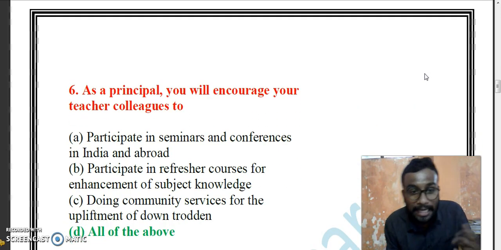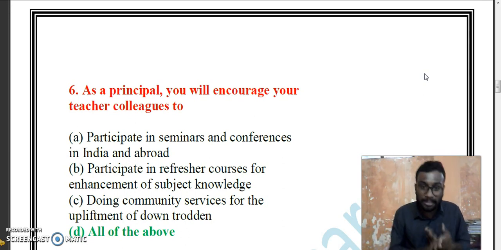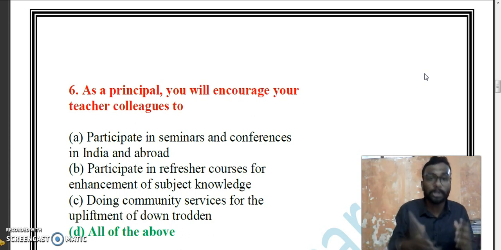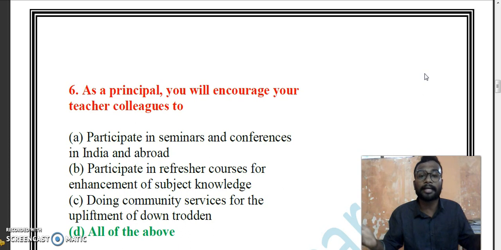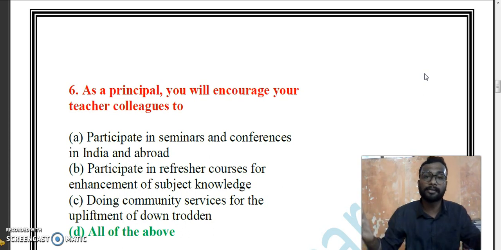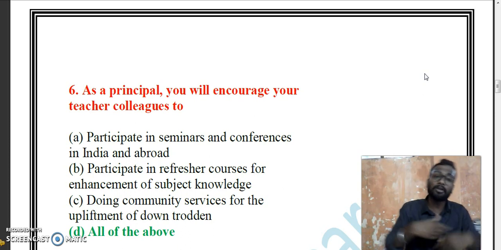As a principal, you will encourage your teacher colleagues to do what? Participate in seminars and conferences in India and abroad? Yes. If we encourage our teacher colleagues to participate in seminars and conferences throughout India and abroad, we will be knowing the reforms. We will be knowing a few techniques. We will come to know many amendments in the education system, many amendments in the law, many amendments in the environmental studies. Not only locally, but also globally.